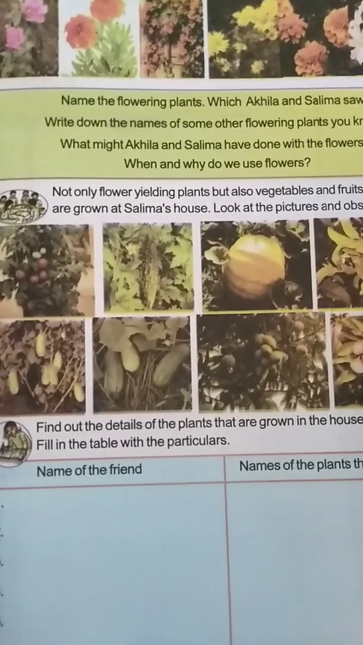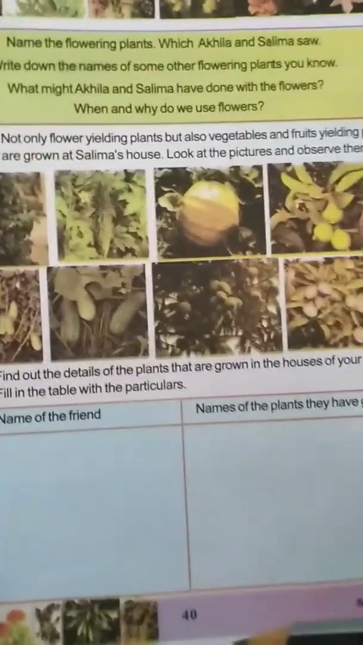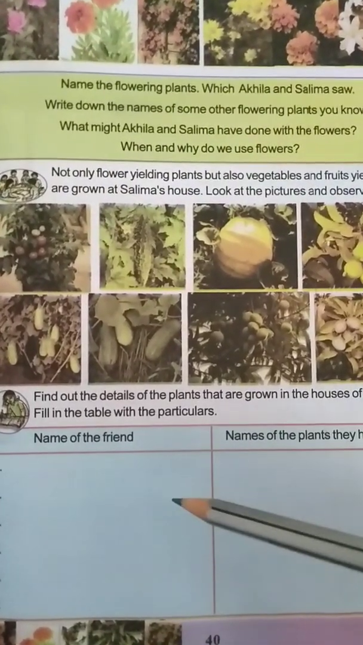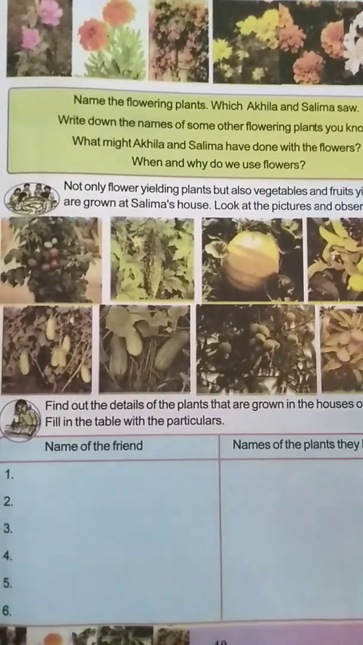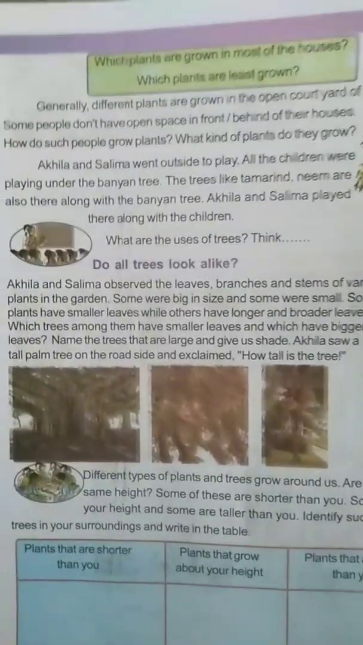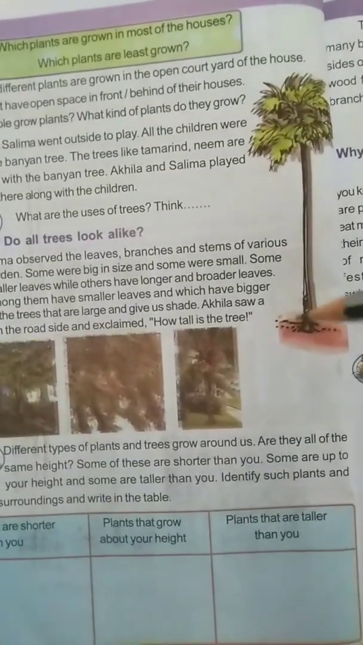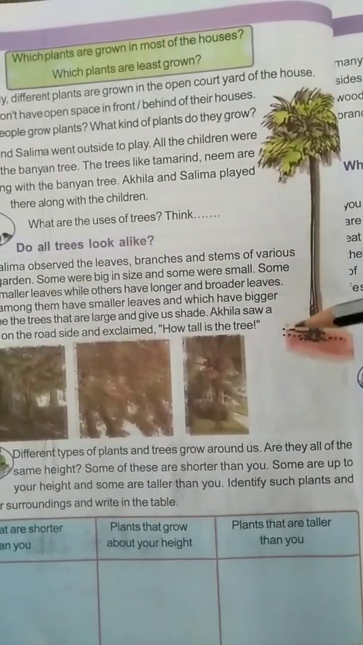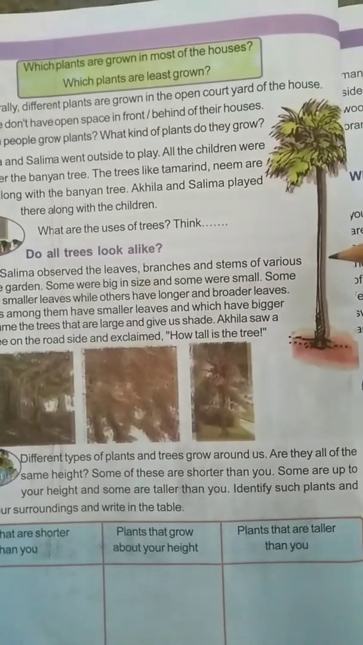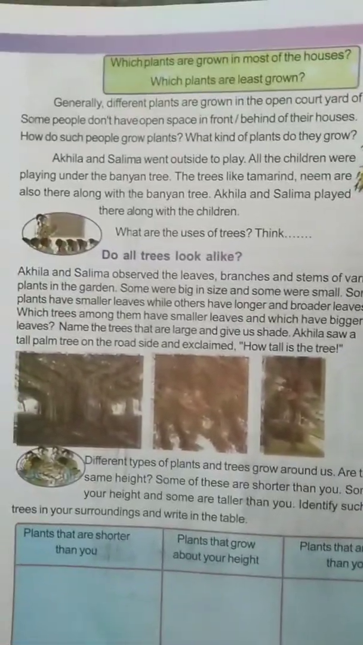Understood, children? Here one table is given on page number 40. There is no need to fill it. Understood? So all of you take out page number 41. See here on page number 41, one more picture is given. See how tall this tree is. It has only one long stem, which is very strong. No? Then see here, we will learn more about it.